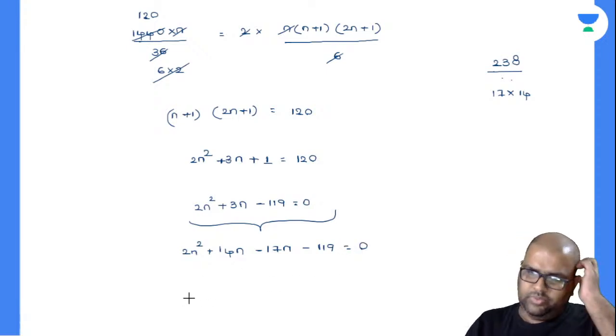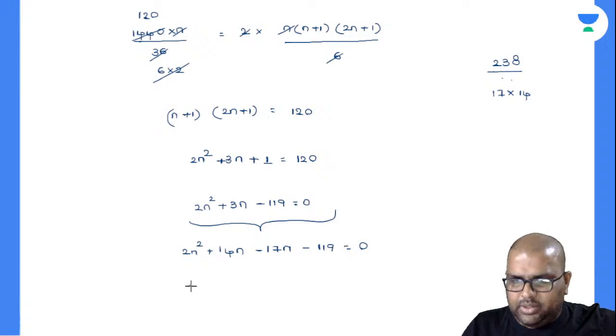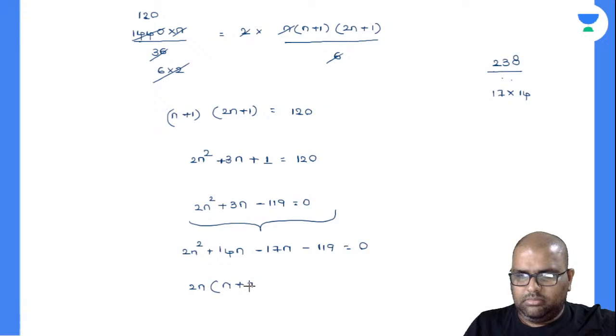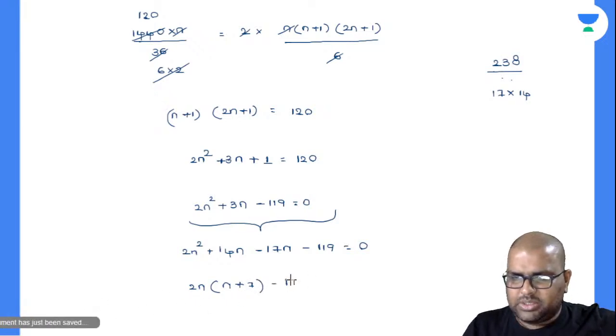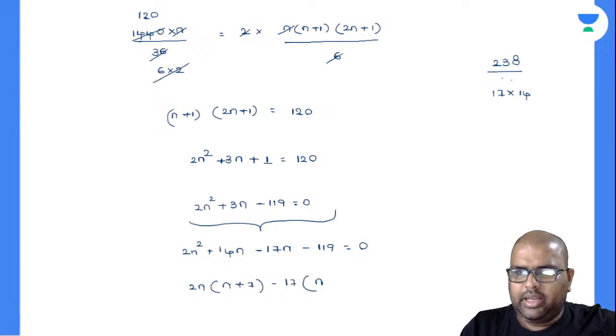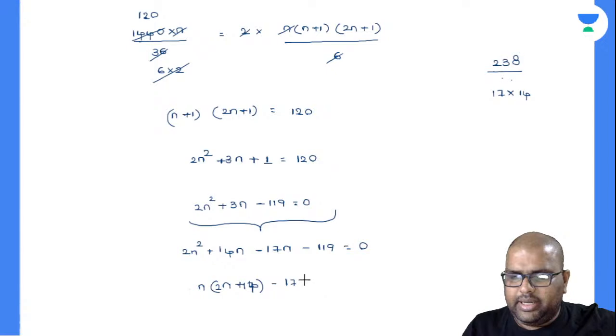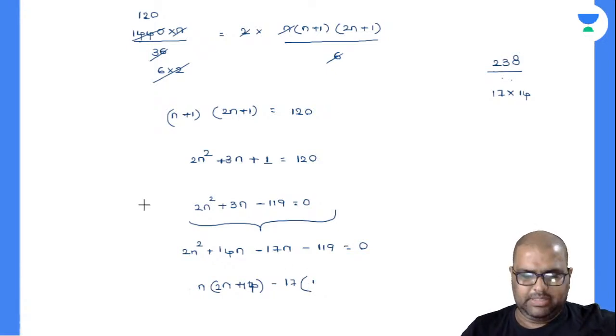So what can I take as common? I can take 2n as common. So this will be n plus 7. Am I right? I can take minus 17 as common. Sorry, I can take n as common there. So this will be 2n plus 14, and I will take 17 as common, which will be equal to 0. Did I miss out anything there?